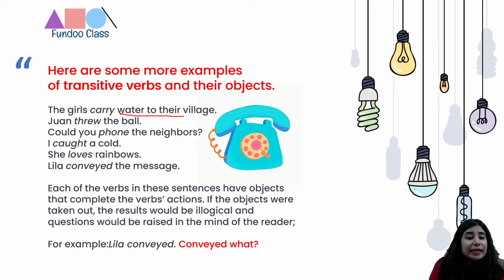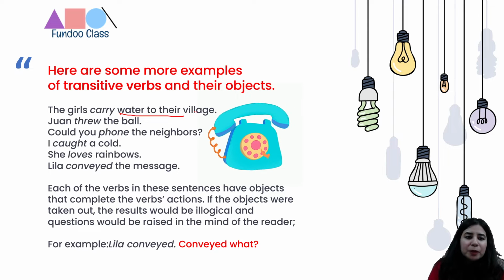Let's pick another example. She loves rainbows. Now, if I say she loves, then you'll say, ma'am, what does she love? She loves bananas, or she loves apple pie, or she loves plum cake, or she loves desserts. Oh, she might also love dancing, or she loves grammar classes. What is she enjoying? What is she loving? We need an answer. So rainbows is giving an answer. Rainbow is the object, and loves remains the transitive verb, right?